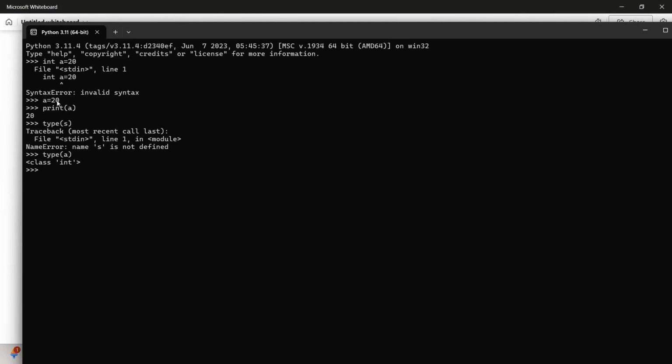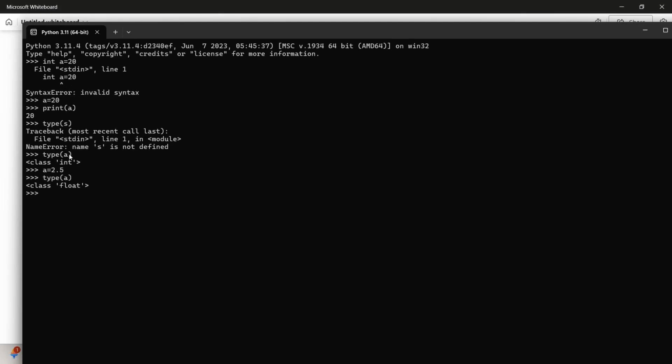See this, a is equals to 20. Class is what? Integer. Similarly, if I write a is equals to 2.5, now check the type of this. Float. Type of a is float, but it is a class. I can say every object in Python has its own class, depending on the data you are giving. If you give a is equals to True, the class would be boolean. If you give a is equals to 2 plus 3j, that is a complex value, right?